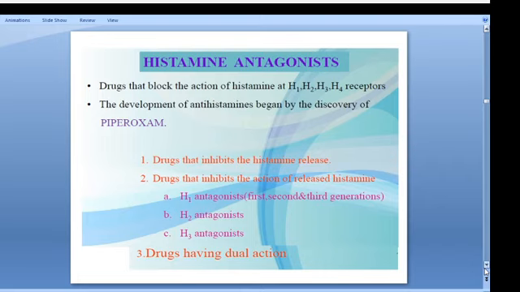Then H2 receptor antagonists, or H2 receptor blocking agents, are anti-ulcer drugs. Basically they inhibit the acid secretion of our GIT. And H3 is basically for CNS activity, like increasing the appetite.